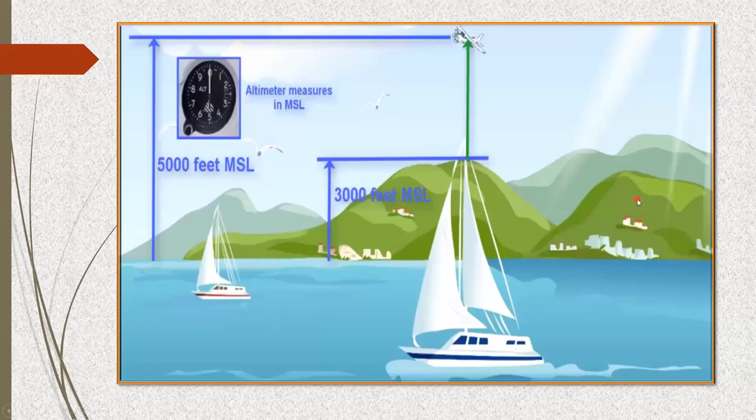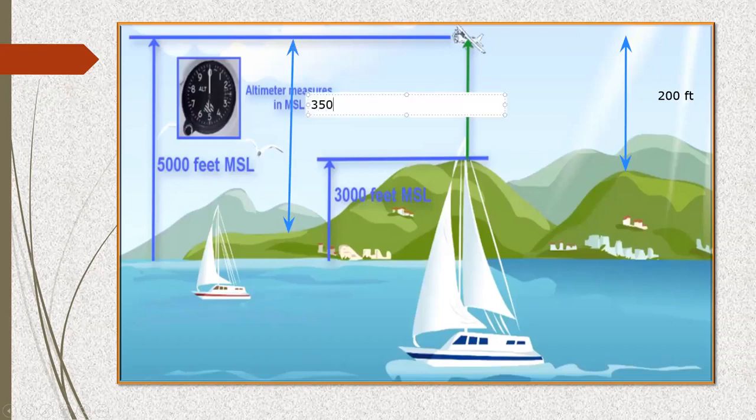See, suppose I ask you, what is the height of this plane, how are you going to tell me? For example, I asked one person to tell me the height of this flight. He told me with reference to the top of this mountain. He measured and told me that this is the height of the flight from that mountain, and let us say it is some 200 feet. Now I asked another person to tell me the height of this particular flight. Another person told me with reference to this particular mountain. He measured it and told me that the height of this flight is 350 feet from here.